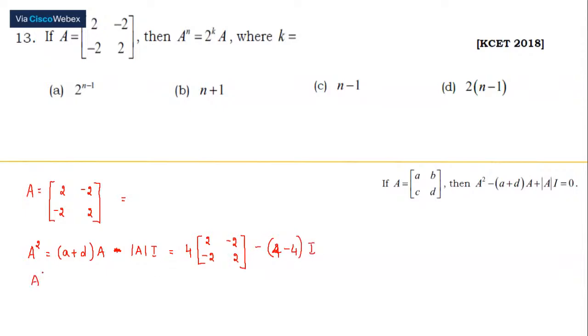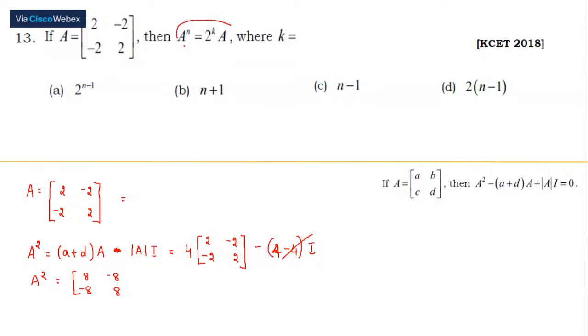Simplify this. A square is equal to, this is 0 for us. 4 is going to get multiplied to each element, so 8, minus 8, minus 8, 8. Now here, this is the expression we have.